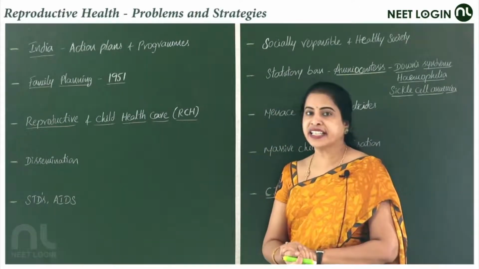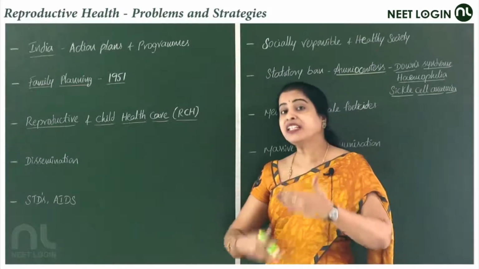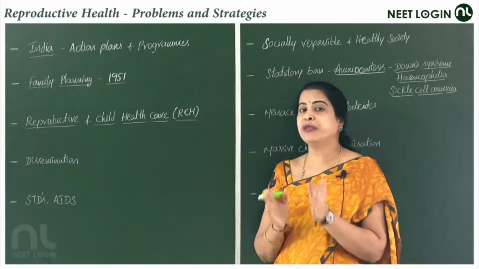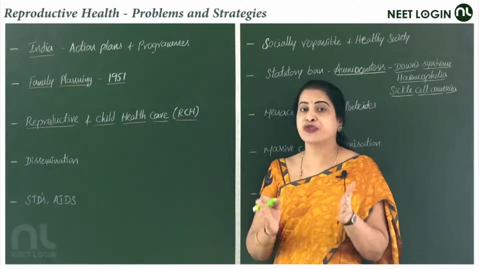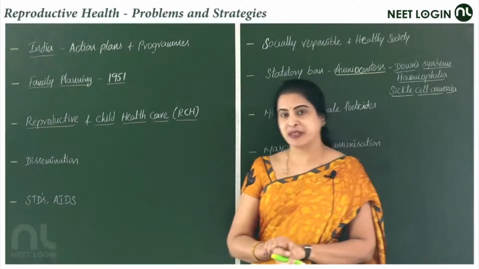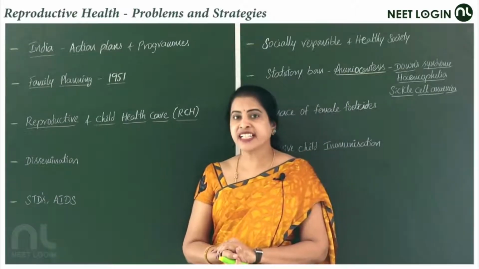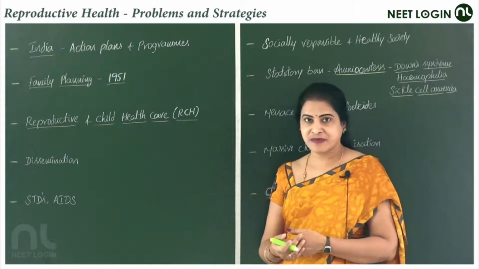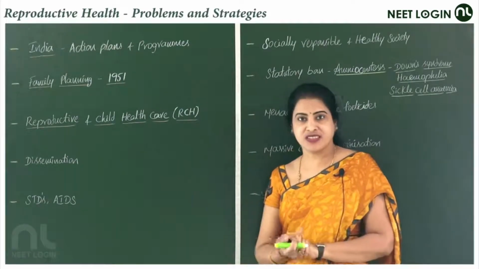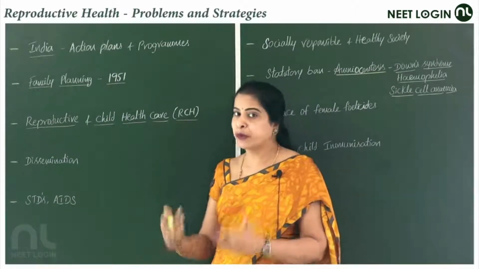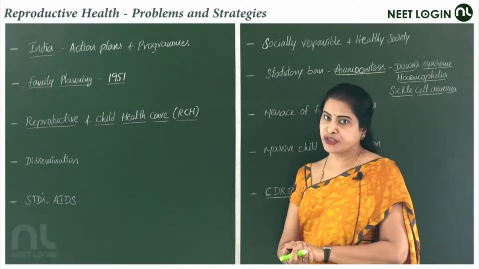Over decades, several programs were incorporated to drive people towards better reproductive health, and they improvised and made a lot of changes and improvements to this family planning program of 1951.